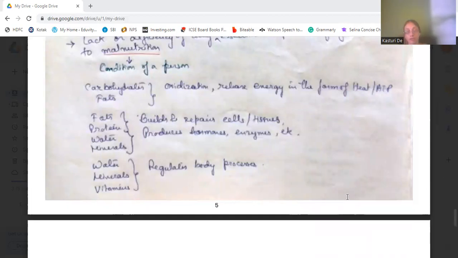Now, carbohydrates and fats, both of them help in oxidation of the food, which releases energy in the form of heat or ATP, adenosine triphosphate. Fat, protein, water, and minerals help in building and repairing of the cells and tissues. Also, they produce hormones, enzymes, etc. Then water, minerals, and vitamins regulate body processes.